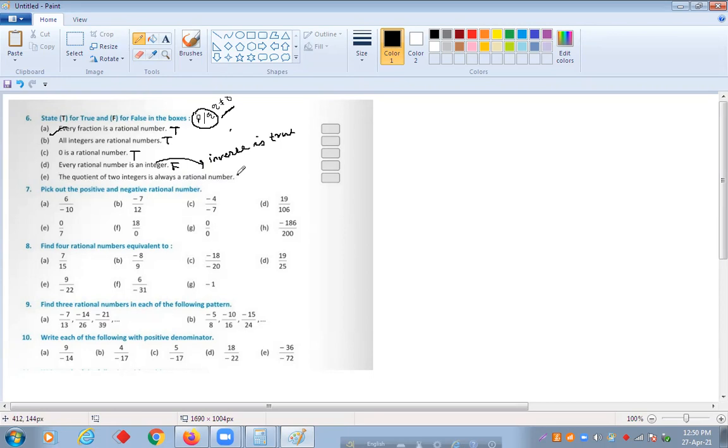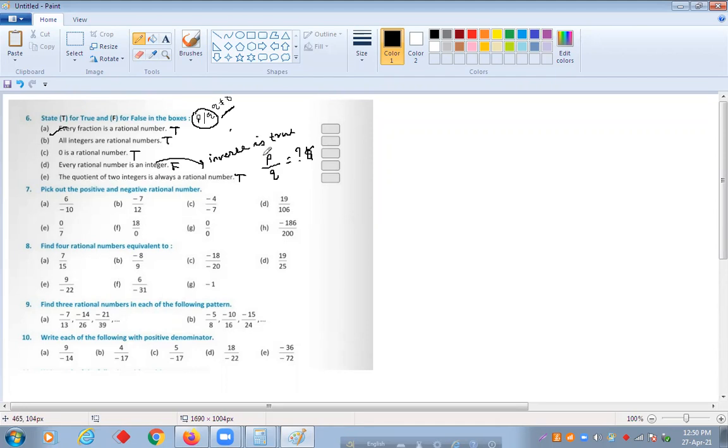Yes, it is true. They are saying quotient of two integers. That means we can express it in the form of P by Q. Then only after the division will you get the quotient. So whatever quotient you get, this is a rational number.